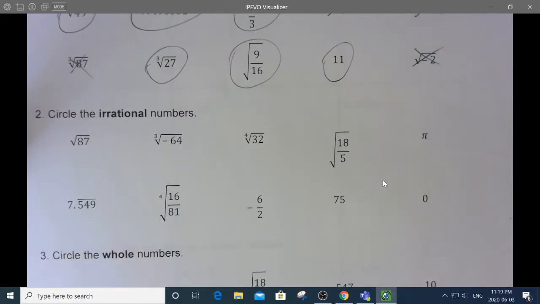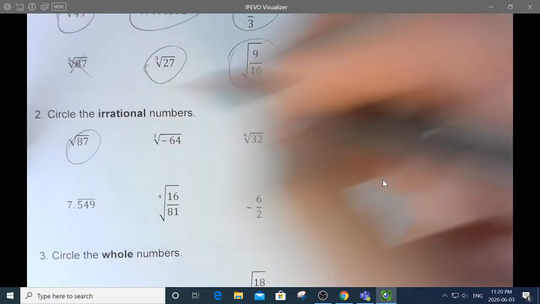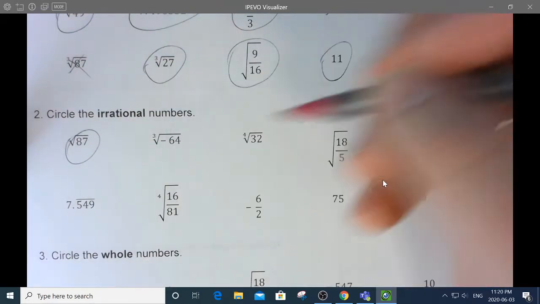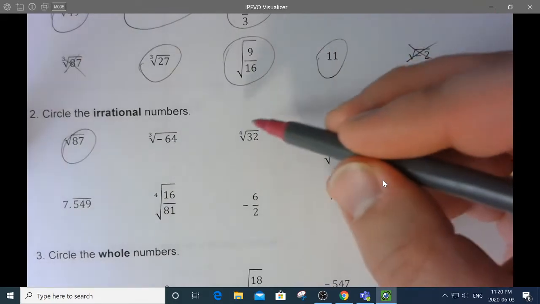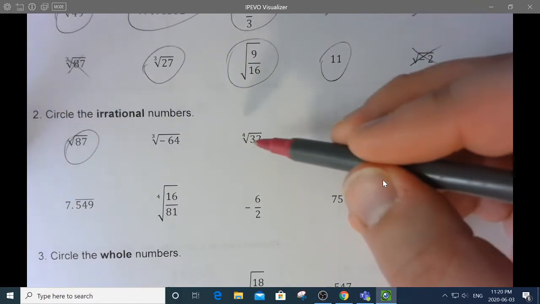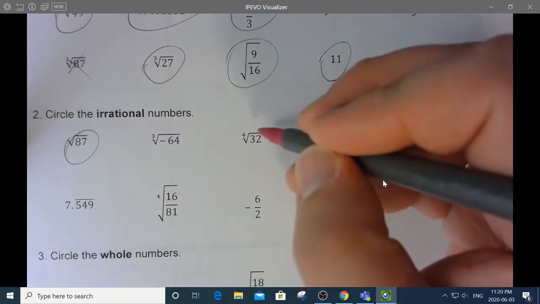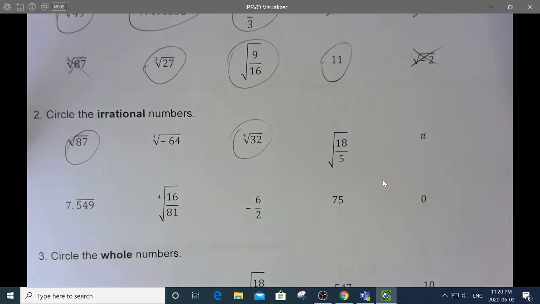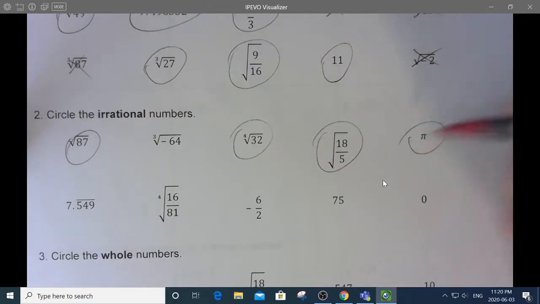Number 2. Let's do the opposite. Which of these are irrational? Well, obviously this 87 is not a perfect square, so that's irrational. 64 is a perfect cube. It's 4 cubed, so that's rational. The 4th root of 32, you know what? 32 is a perfect 5th root. It's 2 to the 5. It is not a perfect 4th root, so that would be irrational. 18 is not a perfect square, neither is 5. Irrational. Pi is definitely irrational.